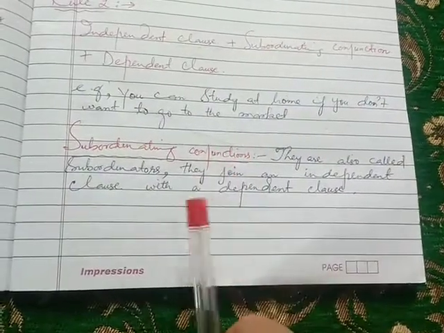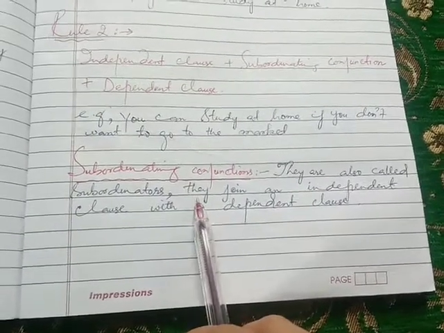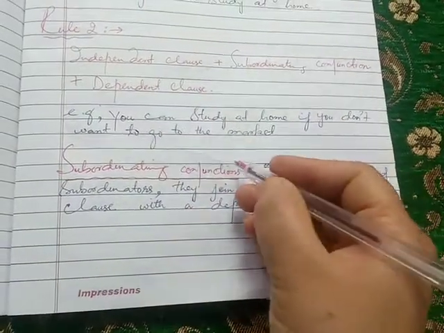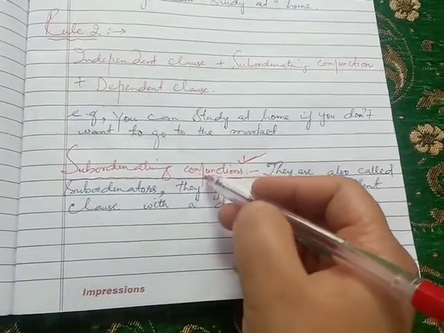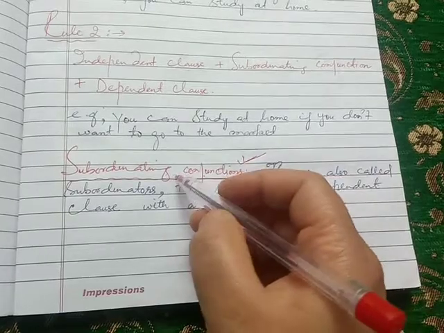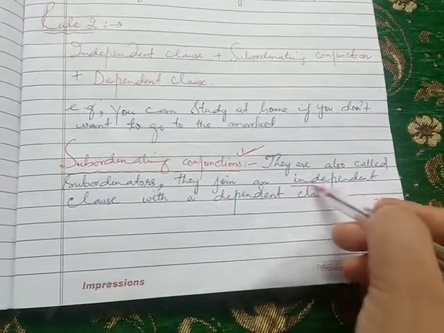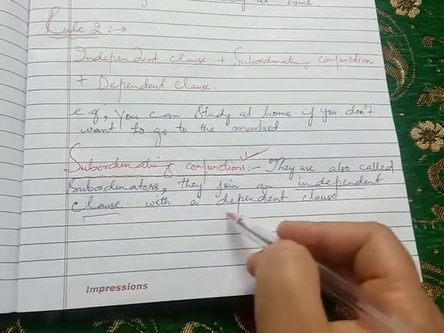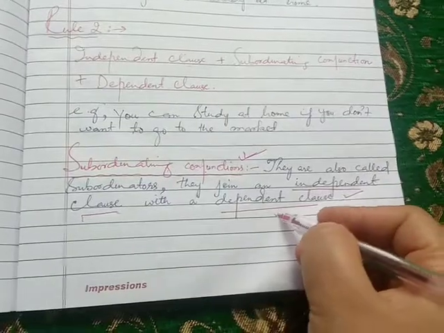In our previous lecture, we talked about coordinating conjunctions and correlative conjunctions. Now, today, inshallah rahman, we will discuss subordinating conjunctions. First of all, I will tell you what subordinating conjunctions are. My dear students, subordinating conjunctions are those conjunctions that join an independent clause with a dependent clause. Here I will tell you what an independent clause is and what a dependent clause is.